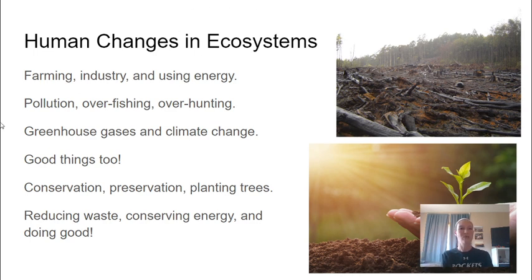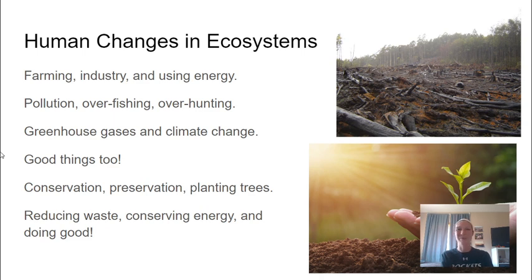And we're adding to those greenhouse gases. We're making our planet warmer and we are causing climate change because we're doing things like driving cars and shipping things from one side of the world to the other. I know you can order something from a different country and get it here within just a couple days. All of that adds to those greenhouse gases.